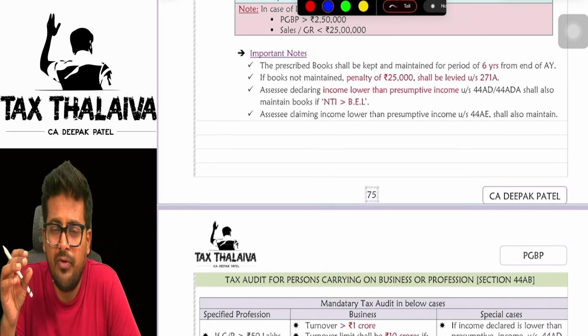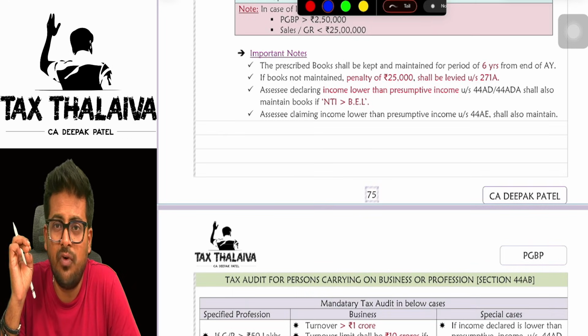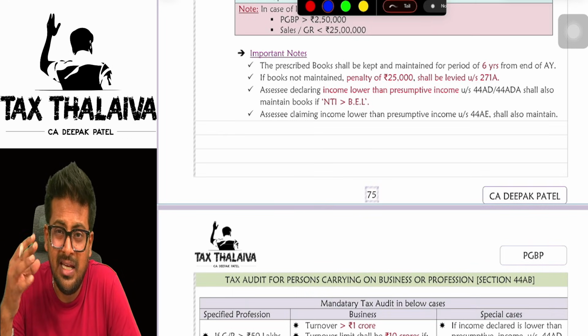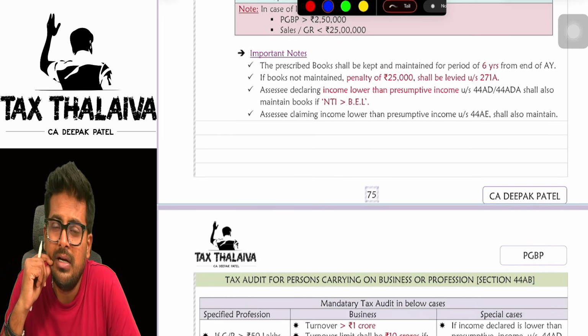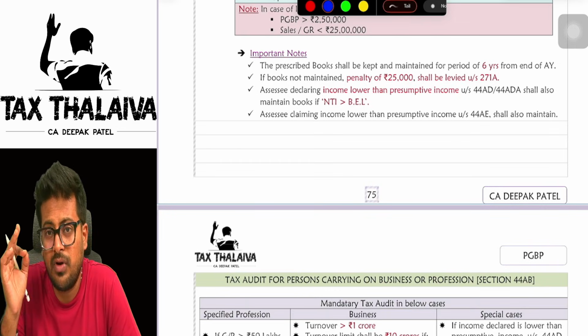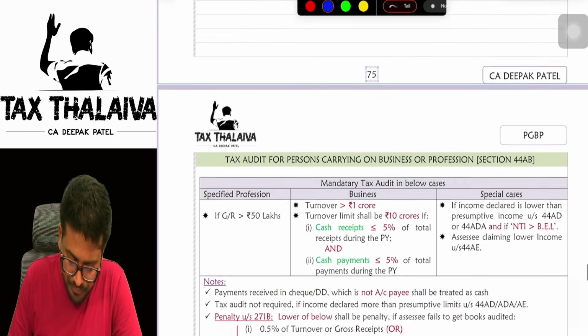And if you are offering tax on a presumptive basis under section 44AD, 44ADA or 44AE, and you have not offered the minimum income under those sections, in that case also you are required to maintain books of accounts and pay tax on them.